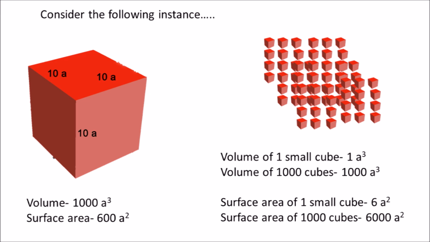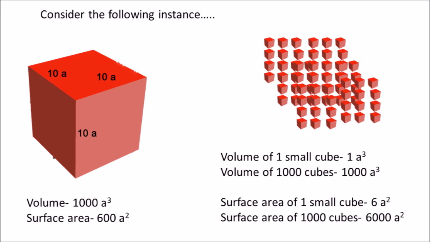But if that volume of 1000A cubed is filled with cubes of length A on each side, then 1000 cubes of volume A cubed are required to fill this. Each one of which has a surface area of 6A squared, thus giving rise to a total surface area of 6000A squared.